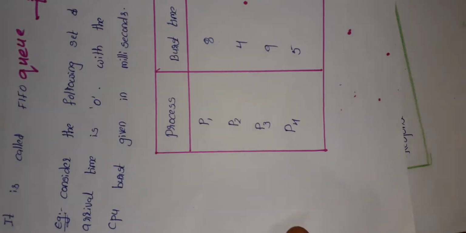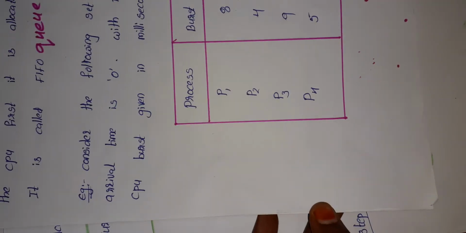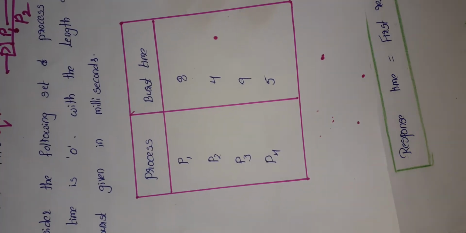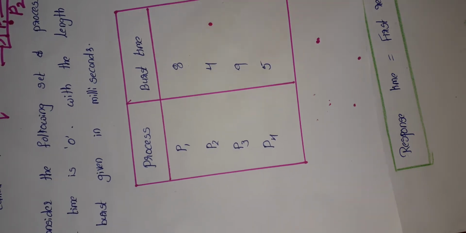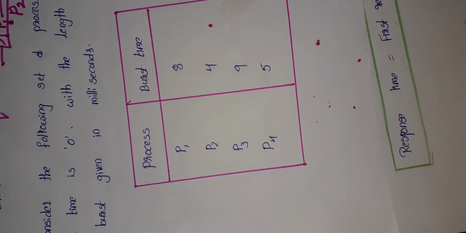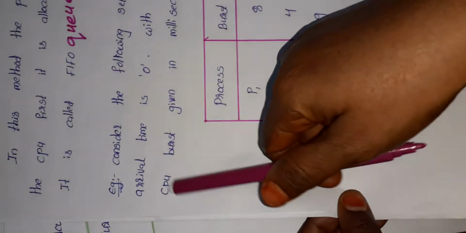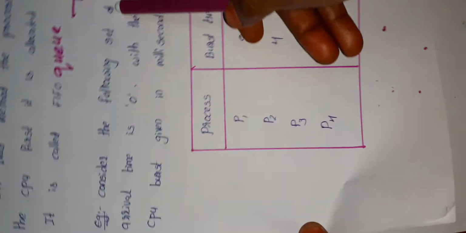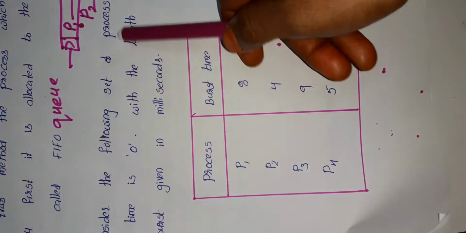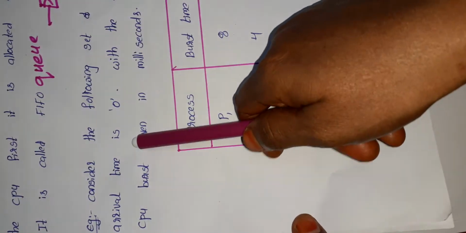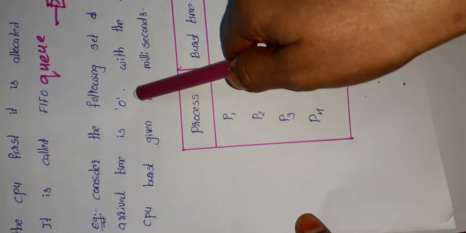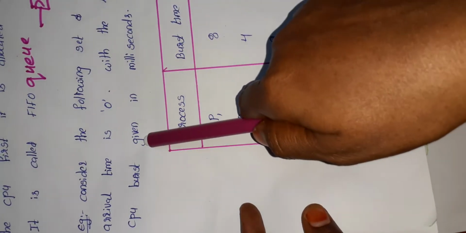Now let us see one example of FCFS, and in this example we calculate the scheduling criteria like waiting time, turnaround time and response time. So let us see the example. We consider the following set of processes with the arrival time taken as 0, with the length which will be called the burst time.